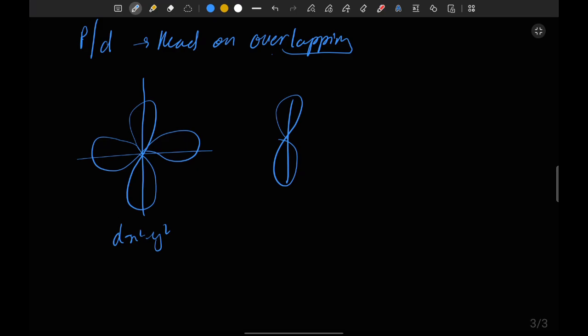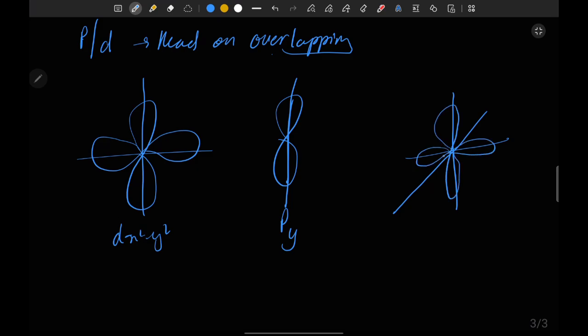Then if that is the p orbital in the y direction, and if they come close on the z axis, like if I draw this and this, here we have a d orbital.